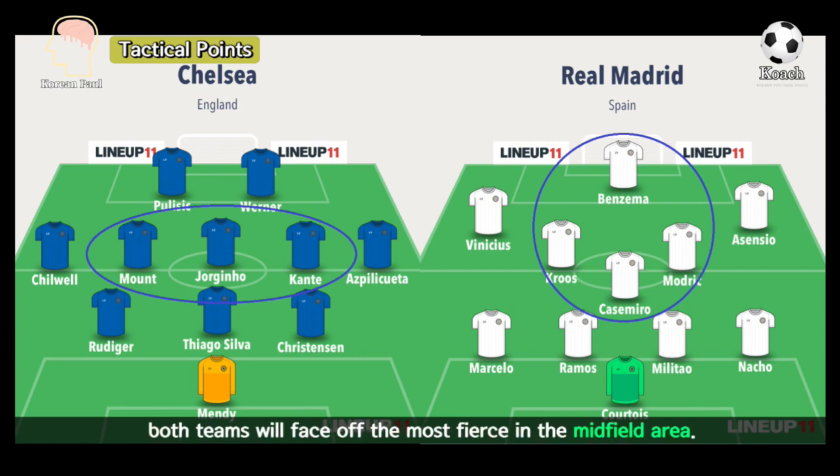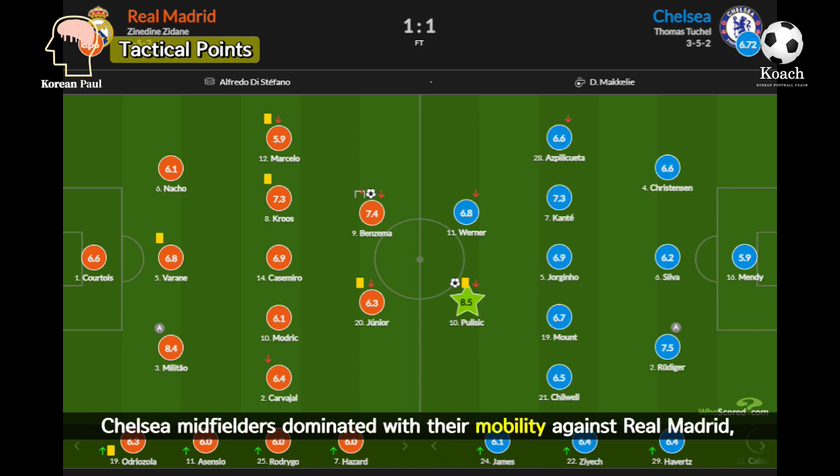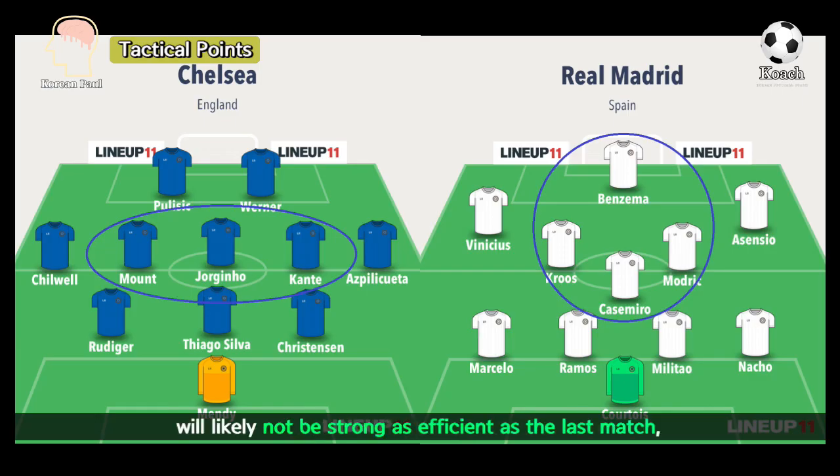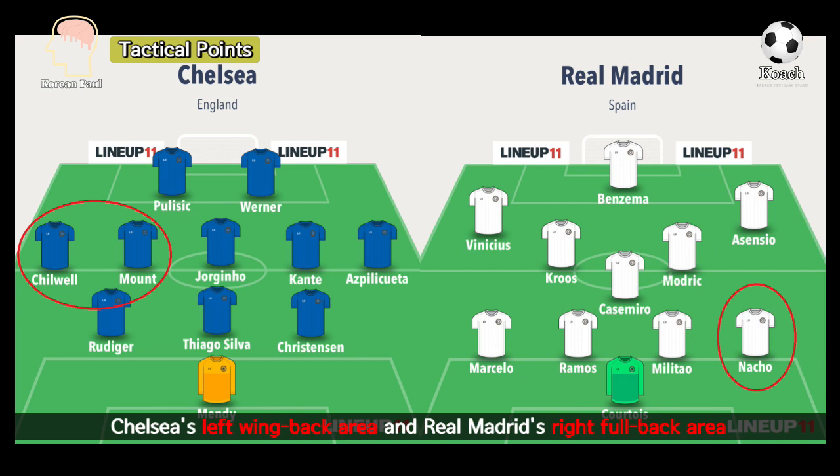In this match, both teams will face off most fiercely in the midfield area. In the last match, Chelsea midfielders dominated with their mobility against Real Madrid, who had difficulty adjusting due to the back three. However, Chelsea midfielders will likely not be as efficient as the last match, because Real Madrid midfielders will return to the familiar formation, with the majority of Chelsea midfielders taking a break from the previous league match. How aggressive they are against Real Madrid and how they make mistakes will be an important part of Chelsea's game management.